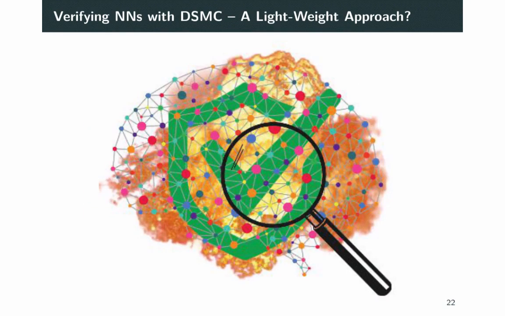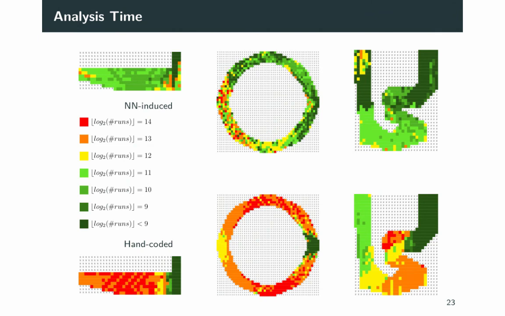At the end, we remember the picture from the beginning and want to know whether DSMC is really a lightweight approach. Therefore, we investigate how long the policy analysis with the deep statistical model checking approach takes. We compare the effort for analyzing our neural network policies to that required for analyzing a conventional handmade policy that we incorporated into our Jani models.